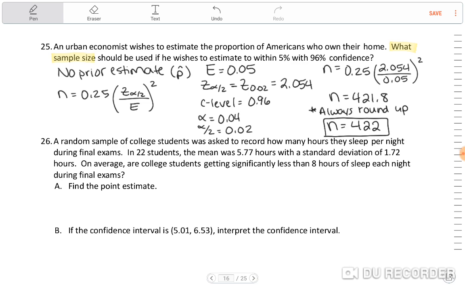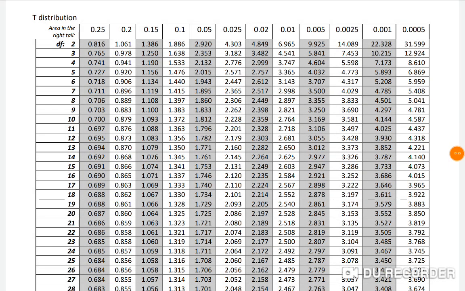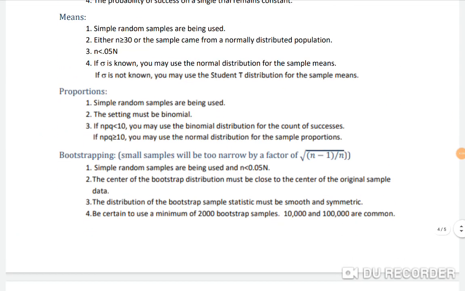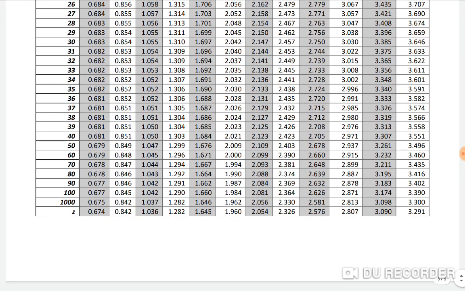Okay, let me see if I can pull up the formula sheet so I can show you where we got this z alpha over 2. So let me pause for a minute. Okay, so I've pulled up the formula chart, and here at the bottom, where we had the t distribution, if you look at the top where it says 0.02, then we follow that all the way to the very bottom.